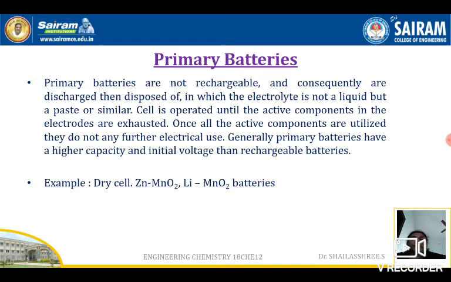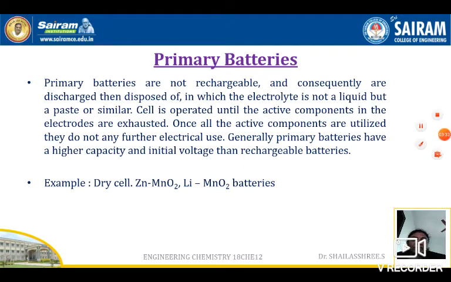Examples for the primary batteries are the batteries we use in wristwatches, calculators, wall clocks, remotes, and toys, generally the consumer electronic devices. All these are primary batteries. We can utilize them only until the active components are present, and we cannot recharge and reuse them. Examples are the dry cell, also called the Leclanché cell, or ZnMnO2 battery, and lithium manganese oxide primary batteries. These two are examples of primary batteries.